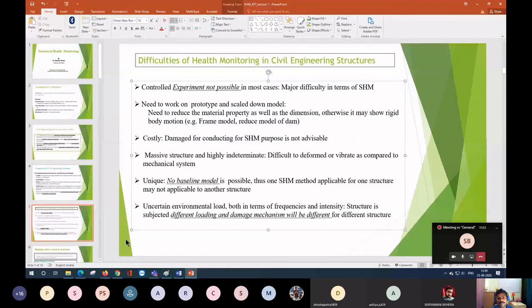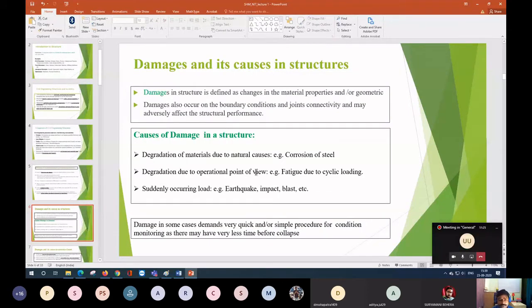Now, if you come to damage and its cause, we normally model damage as a reduction in the material properties. You will find that we are reducing the rigidity EI, either by reducing the E value or the I value. That is fully our modeling technique, with no relation to the actual damage of the structure.